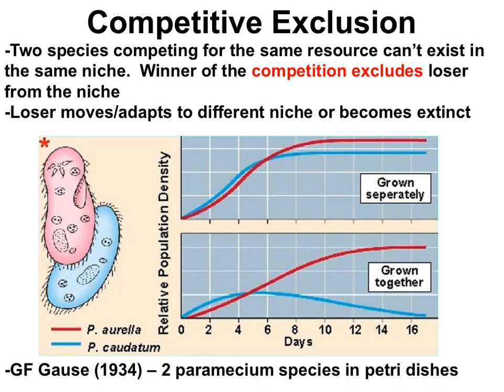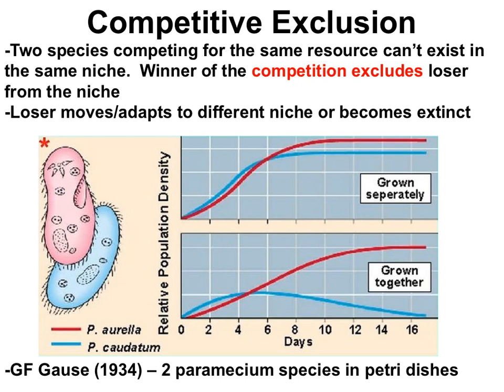One thing that could happen as an outcome of interspecific competition and niche overlap is competitive exclusion. In the case of competitive exclusion, the winner of the competition excludes the loser of the competition from the niche. The loser then either has to find a new niche or faces complete extinction.